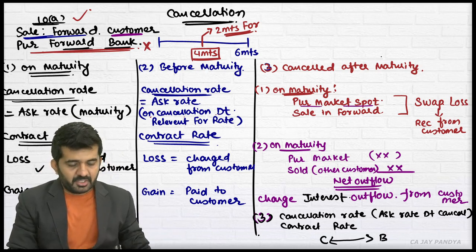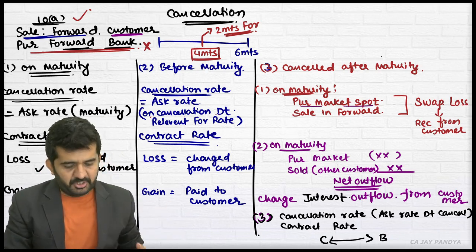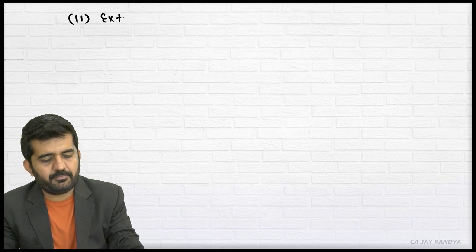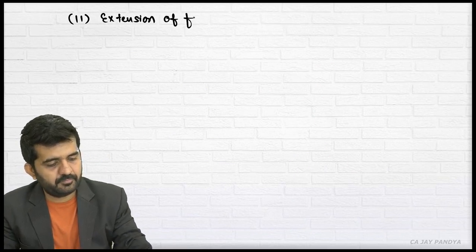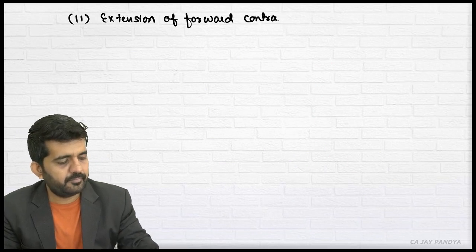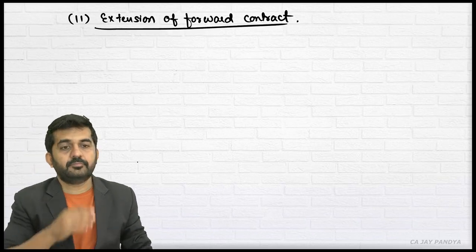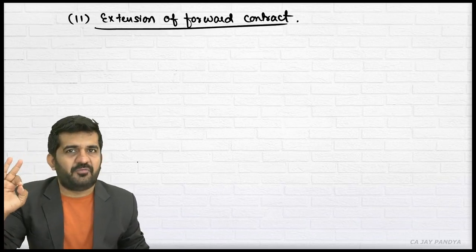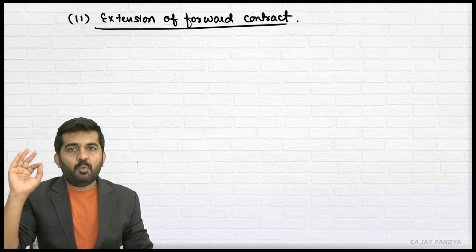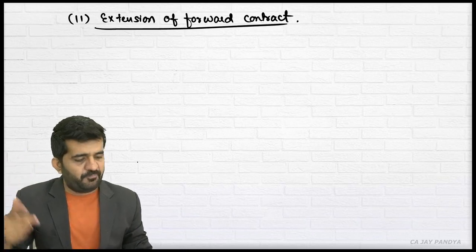Is it correct? Next point that we learned in Forex was extension of forward contract. And believe me, it is not as difficult as cancellation of forward contract.